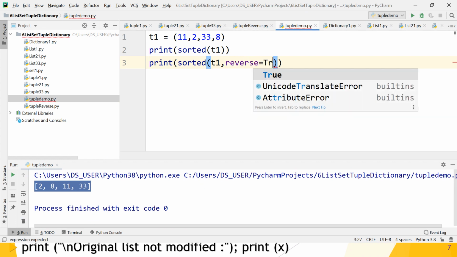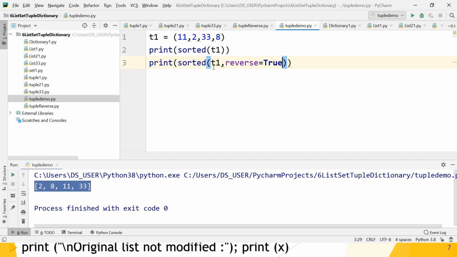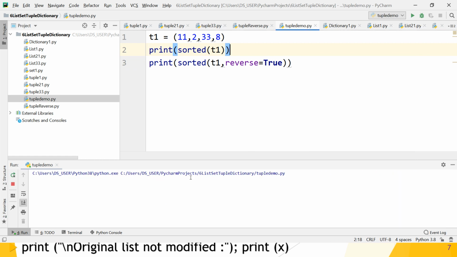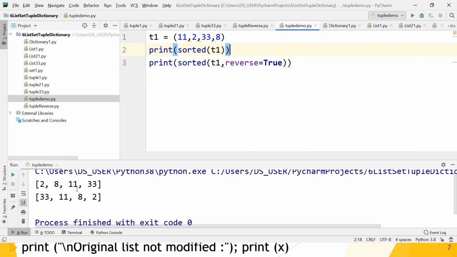True. So the tuple is reversed, meaning it is printed in descending order, not ascending order. First it is in ascending order, then the reversed one displays the tuple in descending order. Great, guys. But what does it return? A list, guys.